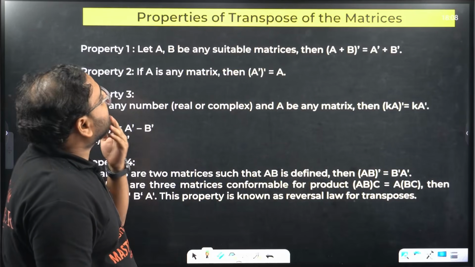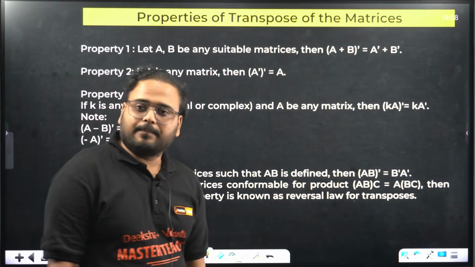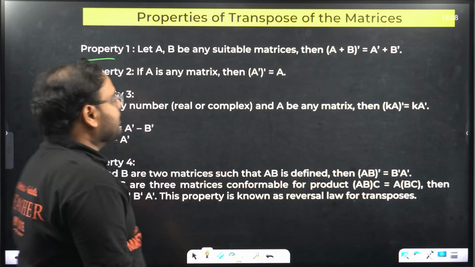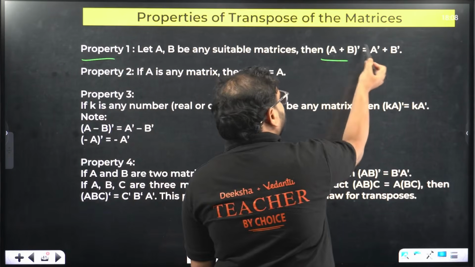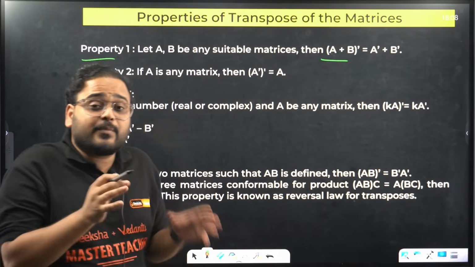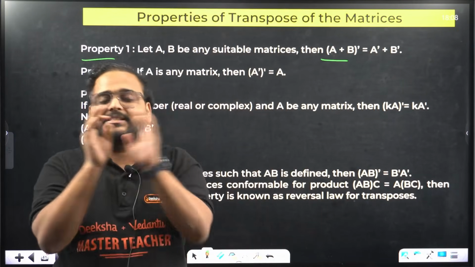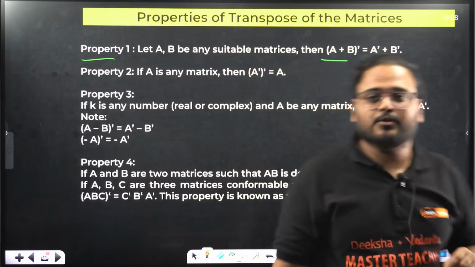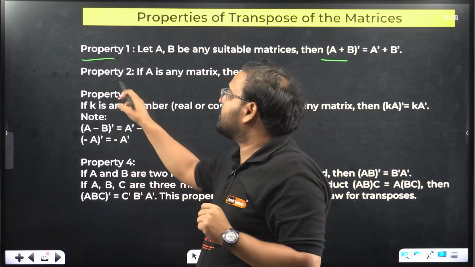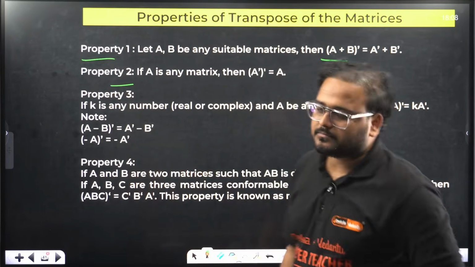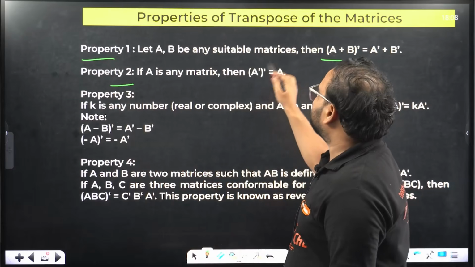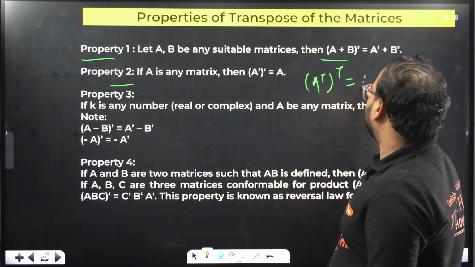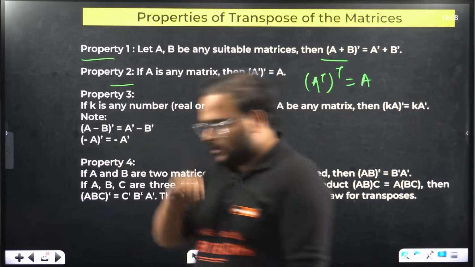Properties of transpose of a matrix. Let A and B be suitable matrices. If you distribute the transpose over a sum, A plus B, the sum of two matrices, it simply goes A transpose plus B transpose. Property number 2: if A is the matrix and you take transpose on transpose, basically transpose the matrix A and take one more transpose, you get back to the same matrix.